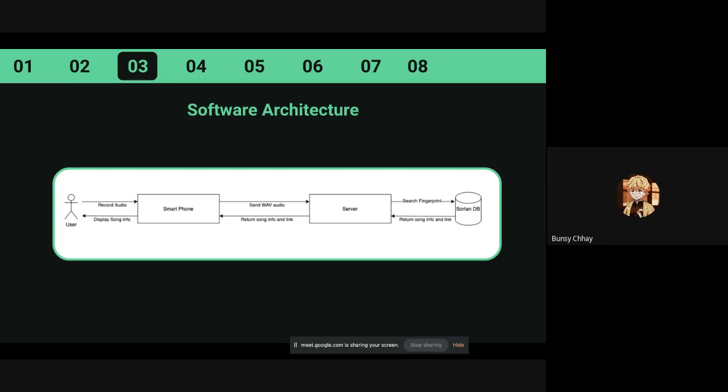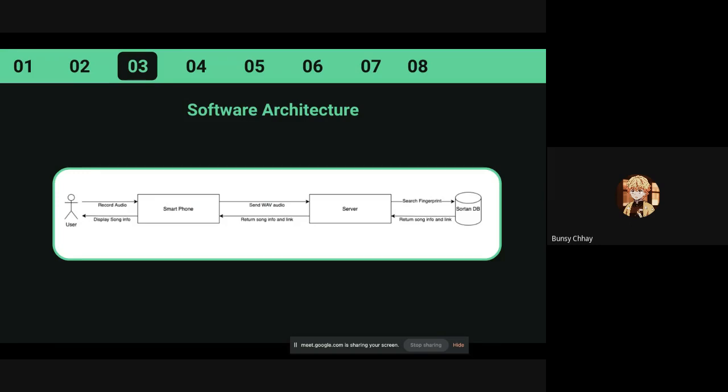When they do the search, after a short period of time, the audio will be sent to the server, and then the server will use that wave audio file to search for the fingerprint in our database. After the match is found, the server will get the song info and link from the database, and then return that info to the smartphone back, and then